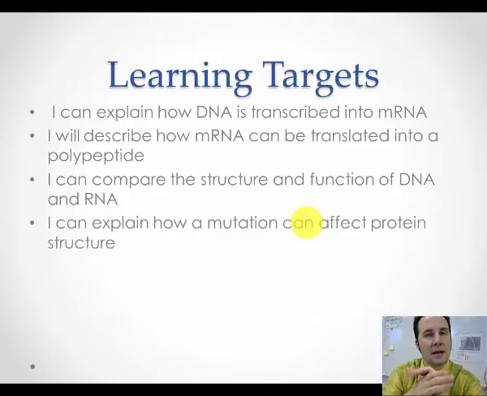Your learning targets. This is the big picture, and this is for the entire unit, not just this video. You will be able to say these things confidently and proudly: I can explain how DNA is transcribed into mRNA, and the keyword there is transcribed. The second one is I will describe how mRNA can be translated into a polypeptide. Again, translated. If you think translated, you're changing the language. And the third one, I can compare the structure and function of DNA and RNA, because as we know, structure equals function. And finally, I can explain how a mutation can affect a protein. We'll talk about those in class.